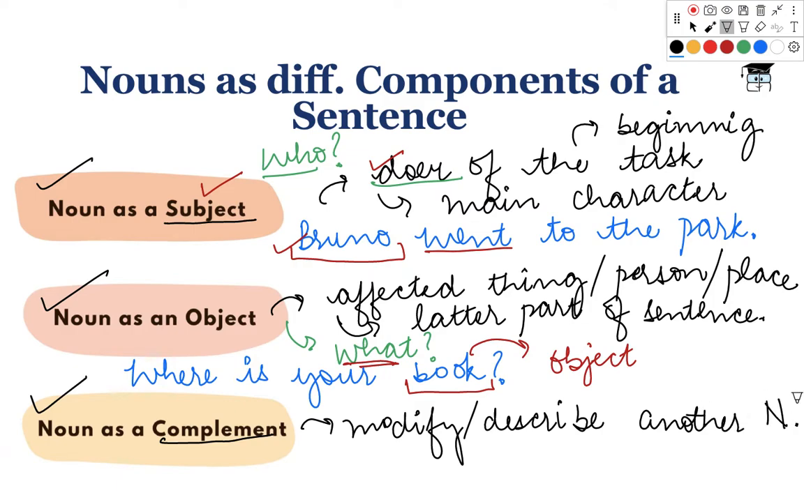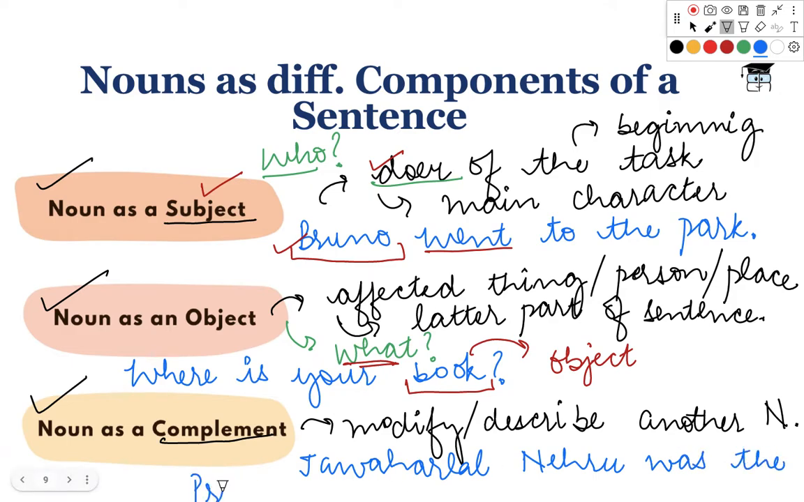When a noun is used to modify or describe another noun, it acts as a complement to that noun. Understand this with the help of an example. Okay. If I have to say, Jawaharlal Nehru was the Prime Minister of India.